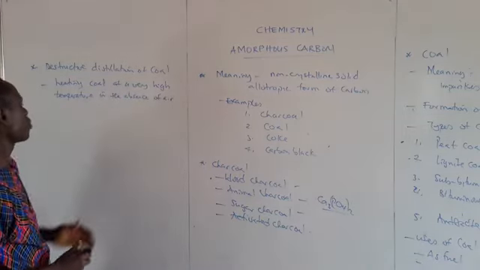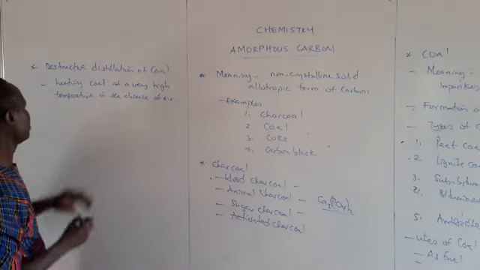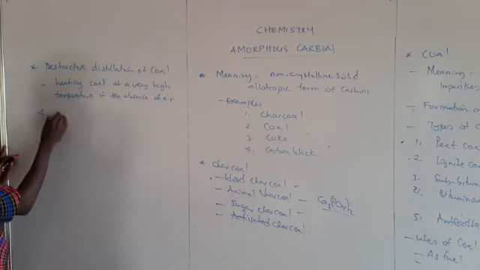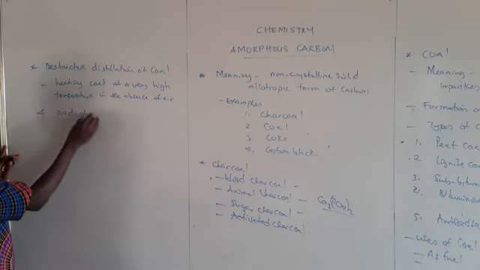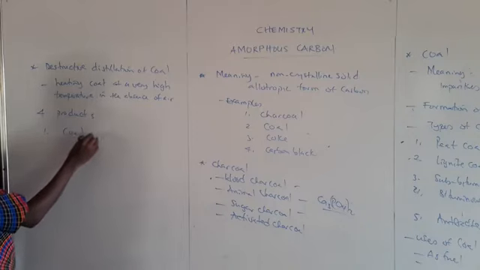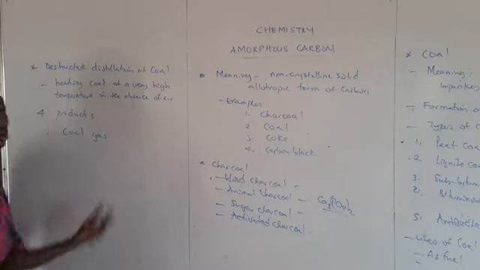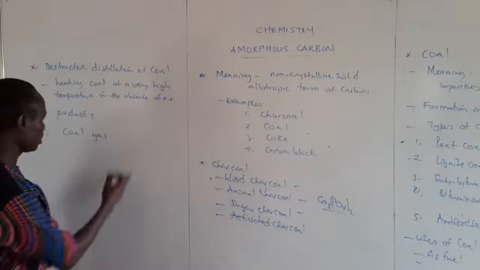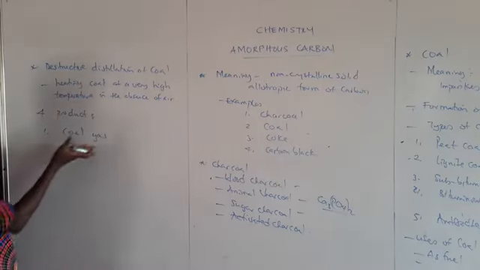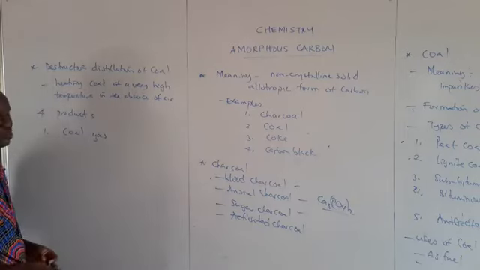And in doing this, we are going to get 4 main products in this process. So we have 4 products under destructive distillation of coal. Number 1 is called the coal gas, which is usually used as a fuel. That's the first product, in gaseous form. I know there are some compositions like hydrogen, methane, etc.